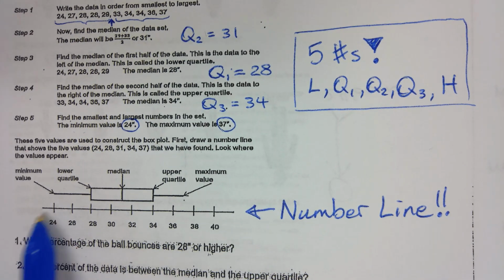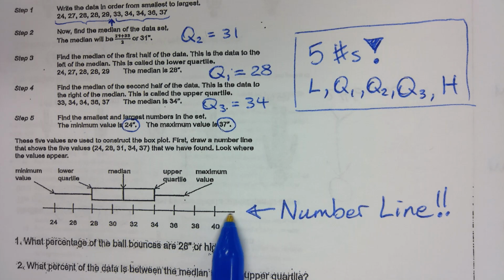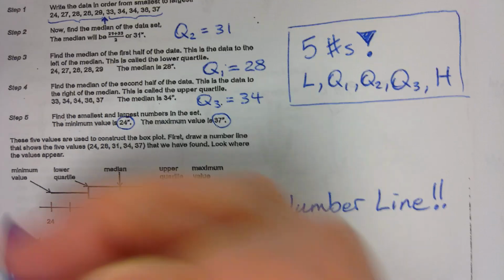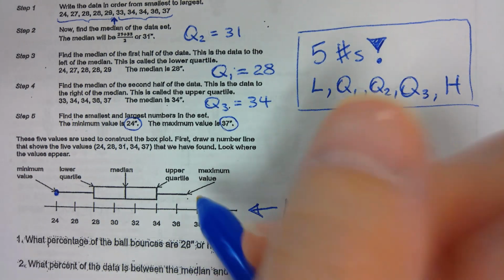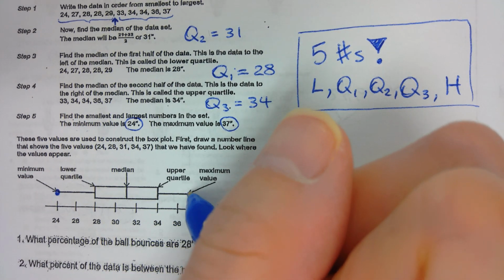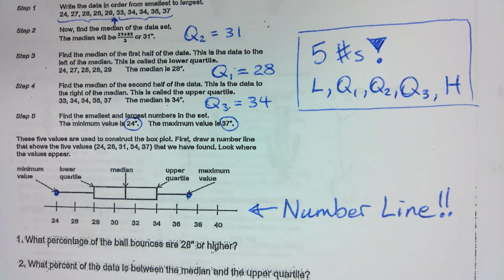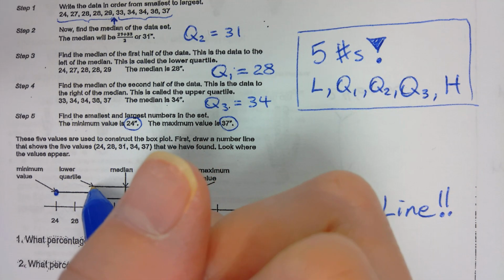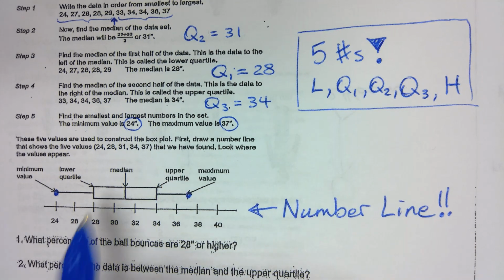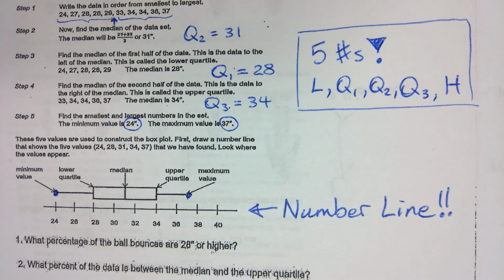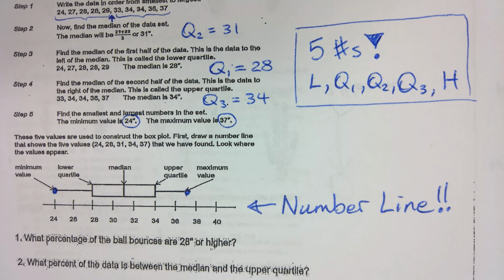Once I have the number line, I have my 24, my lowest point, and the 37, my highest point. Then I draw my box using Q1, Q2, and Q3, and connect it.